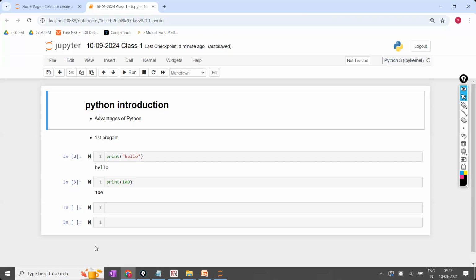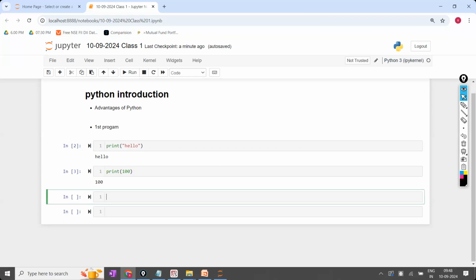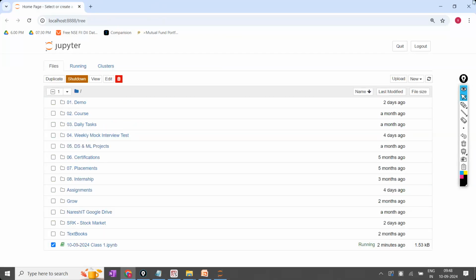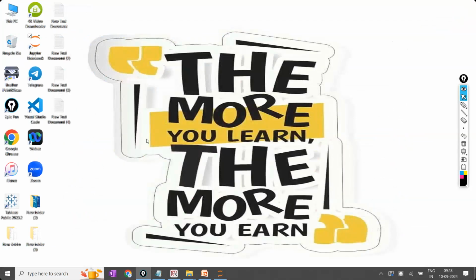Is the point clear, everyone? Now, so this is the advantage of the Jupyter Notebook. Now, the point is, okay, sir, fine. Now, I want to keep one Jupyter Notebook file separately, and I want to save it in one location.